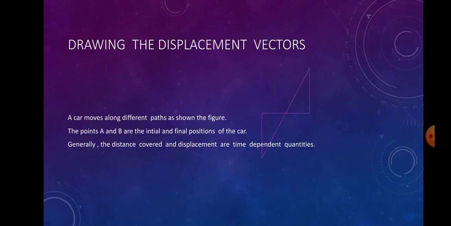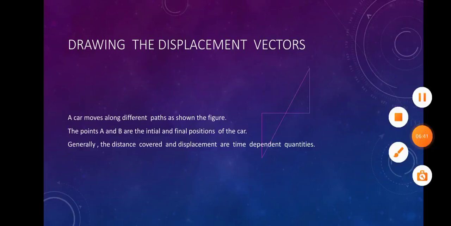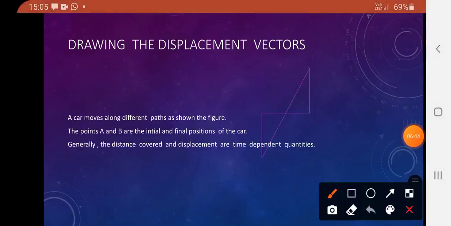So here, this is the A point, this is the B point. A is the starting point, B is the ending point. This is the initial position, this is the final position.